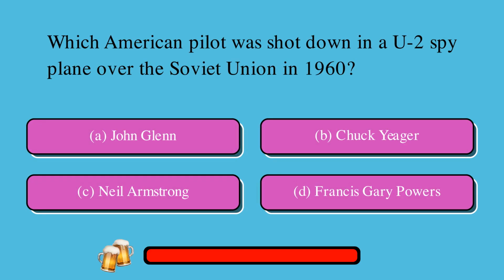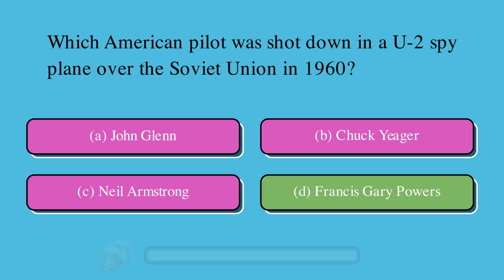Which American pilot was shot down in a U-2 spy plane over the Soviet Union in 1960? Is it A. John Glenn or B. Chuck Yeager or C. Neil Armstrong or D. Francis Gary Powers? The correct answer is D. Francis Gary Powers.